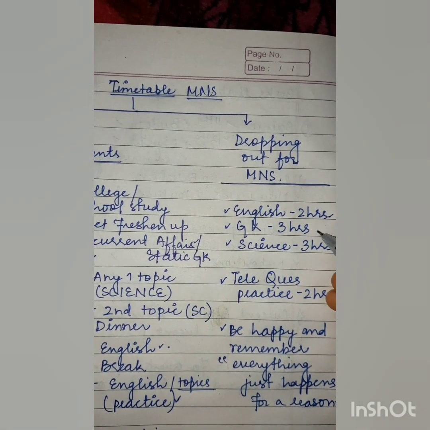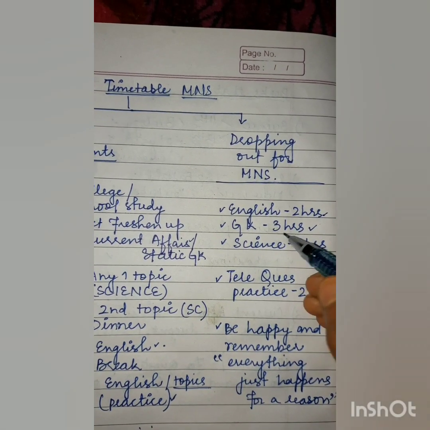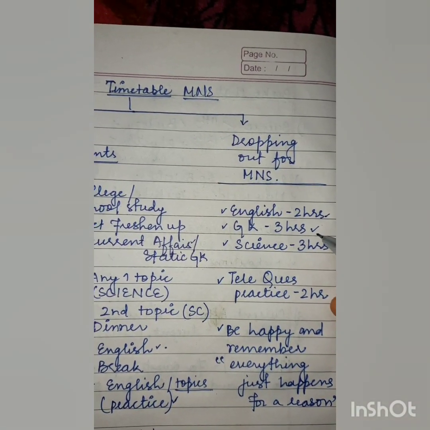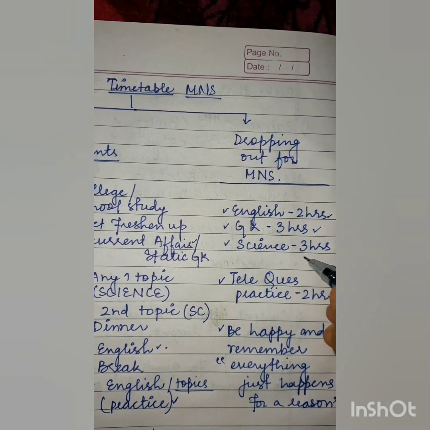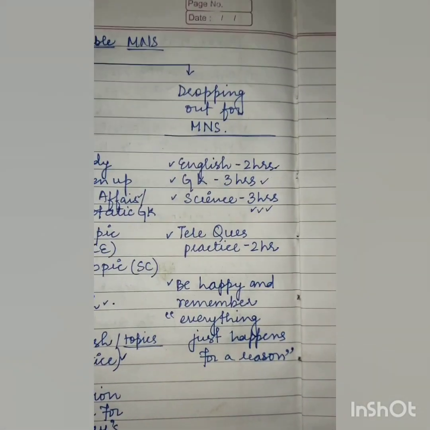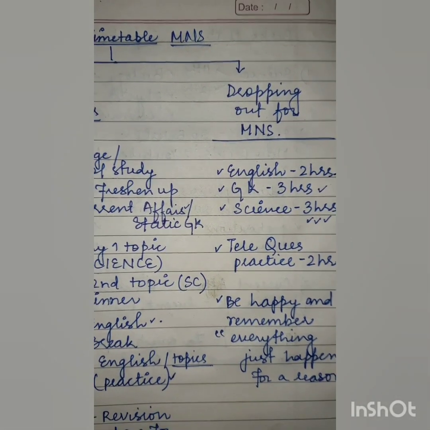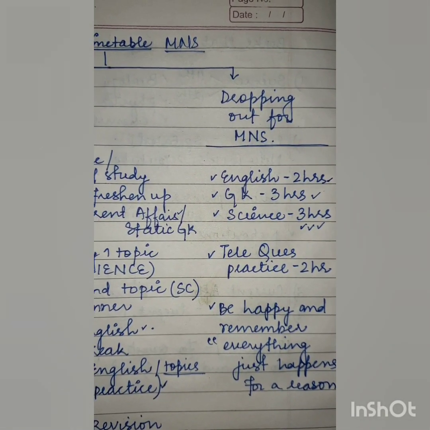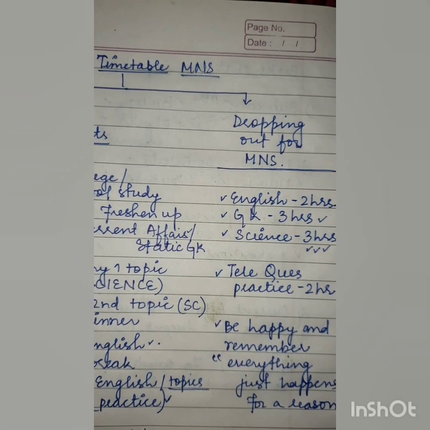And in GK, just go by 3 topics in a day and also revise them, giving 1 hour each respectively. Then for science, choose any 3 topics and give 1 hour each. The science topics are very easy if you go by the concept and understand it. The questions were so easy this year.